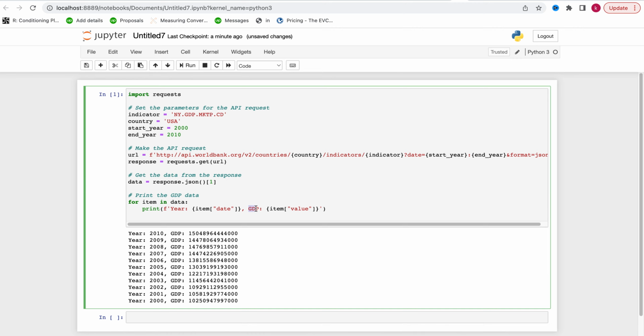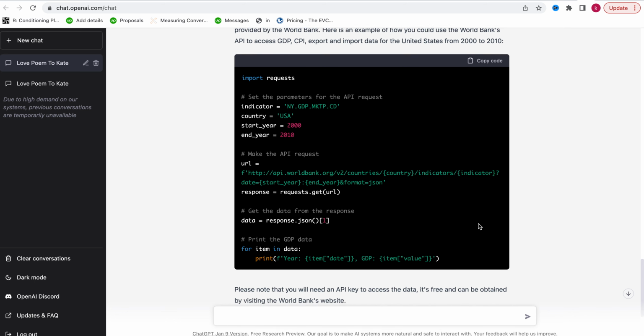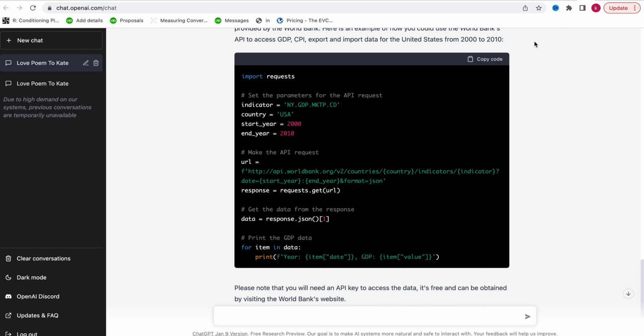Instead of having GDP here, change this one to CPI, Consumer Price Index, and then it will scrape it, and so on. You see, I did not write any code. I just asked ChatGPT to provide me with this, and this is what I have here. So I just copy this code, paste it here, and then I have all this information, which is amazing.